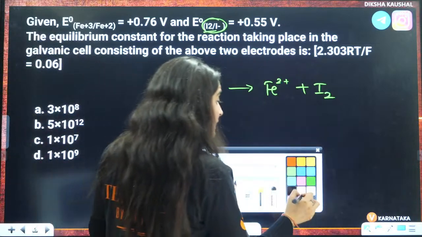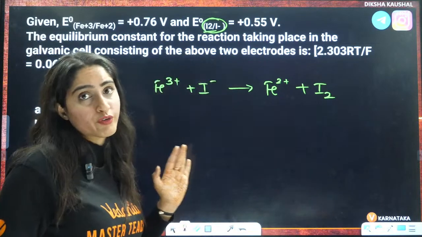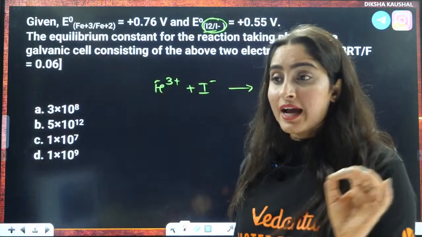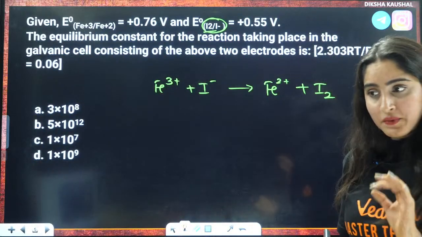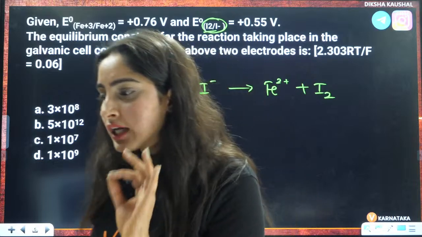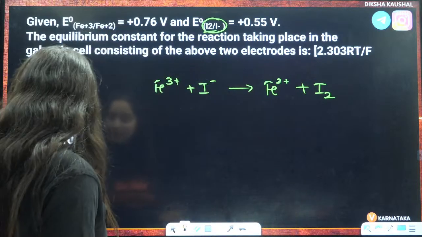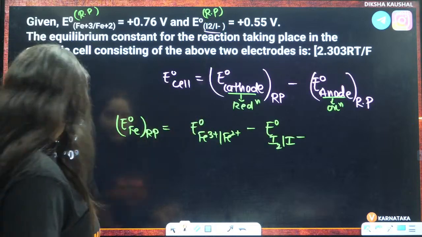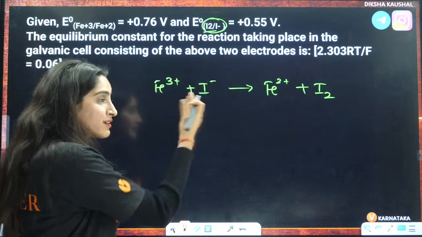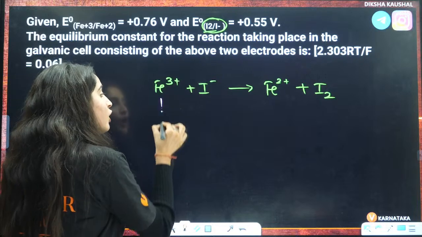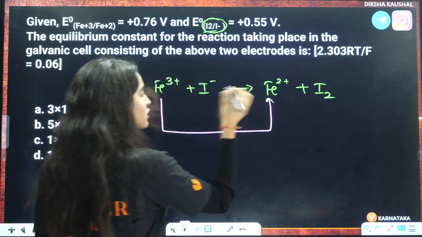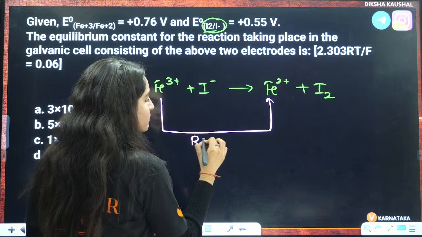Now, everybody tell me, is that clear to all of you or not? This is the exact reaction that is taking place here, right? Is there any confusion about how you judged that this is cathode, this is anode, and how you predicted this reaction? Here the oxidation number is decreasing, so this is the reduction part.